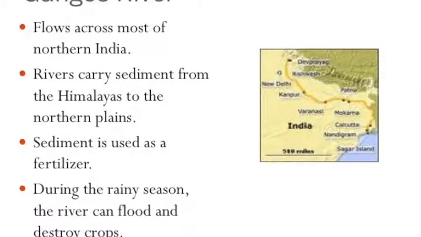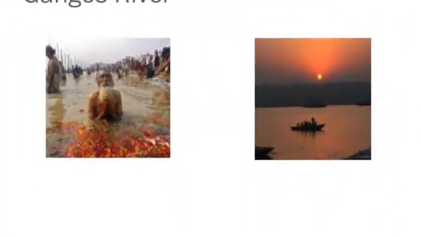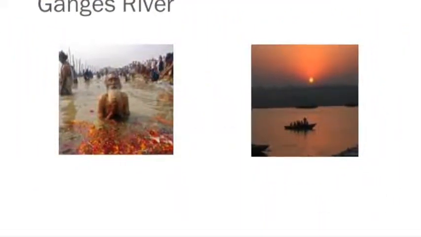The Ganges River plains have a good water supply from melting ice carried down from the Himalayas. During the rainy season, the river can flood and destroy crops planted along its banks.